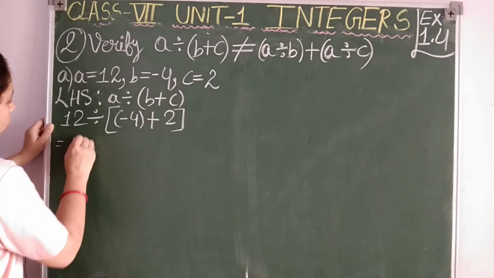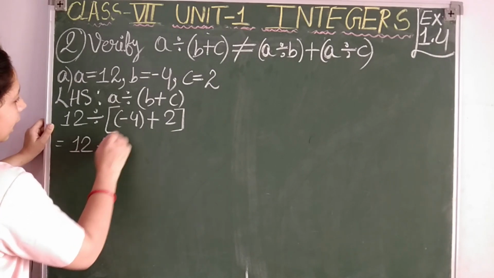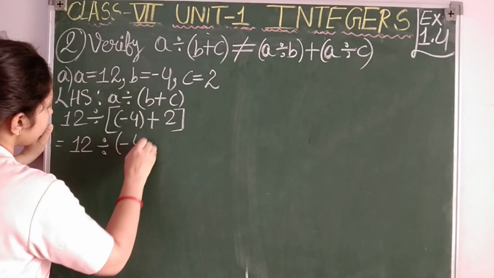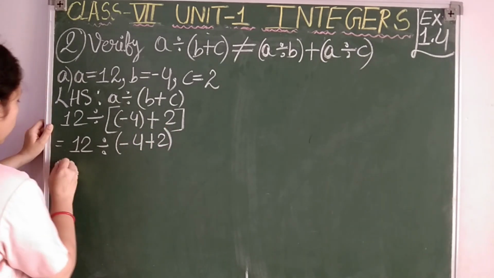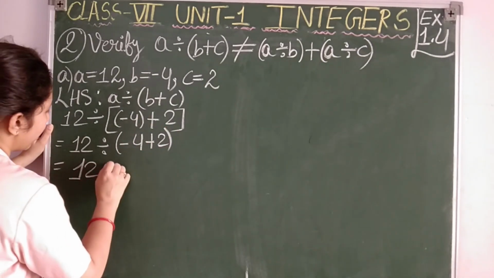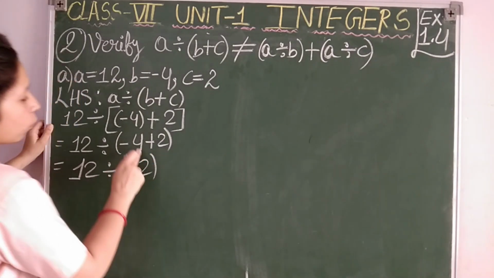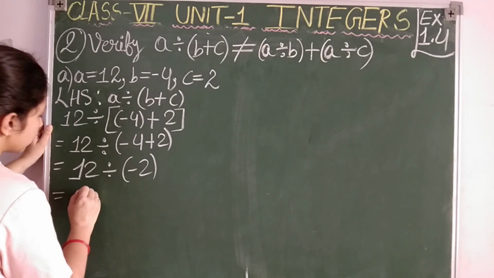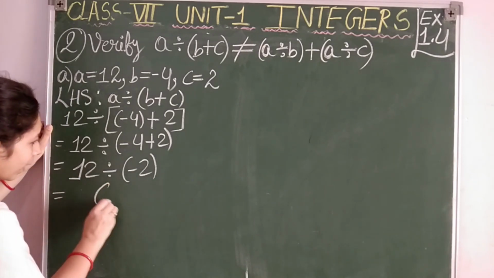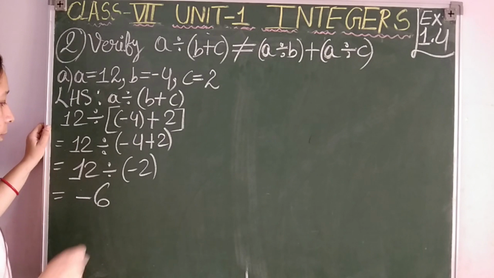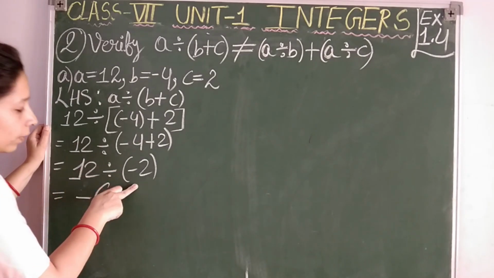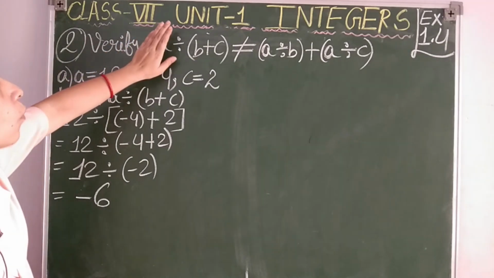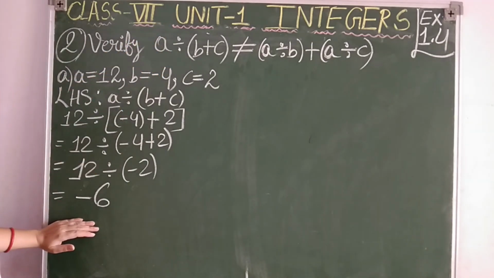Now what will happen? 12 will be as it is, open the bracket: minus 4 plus 2. Now 12 divided by minus 2, isn't it? 4 is the greater number with negative sign, so minus 2. So 12 divided by minus 2, you know 2 sixes are 12, a negative 6 you are going to get, because when a positive integer is divided by a negative integer, the result will again be a negative integer. So students, for the LHS part I am getting minus 6.